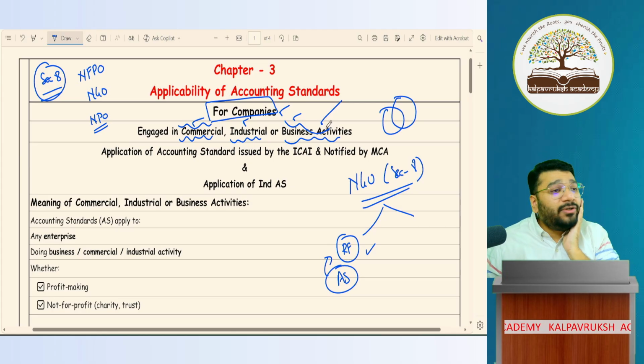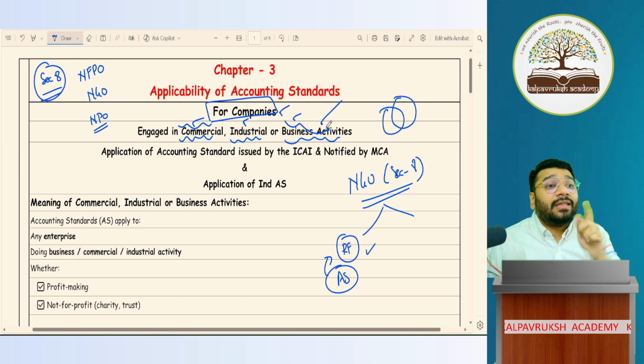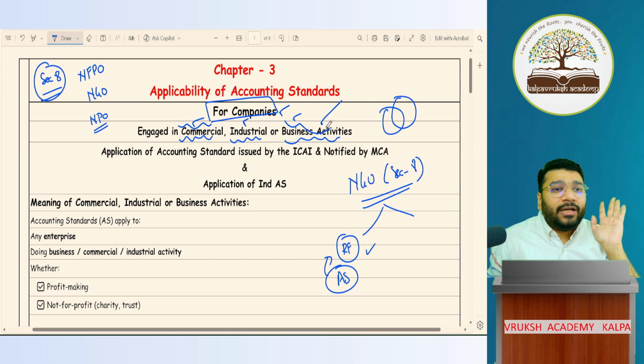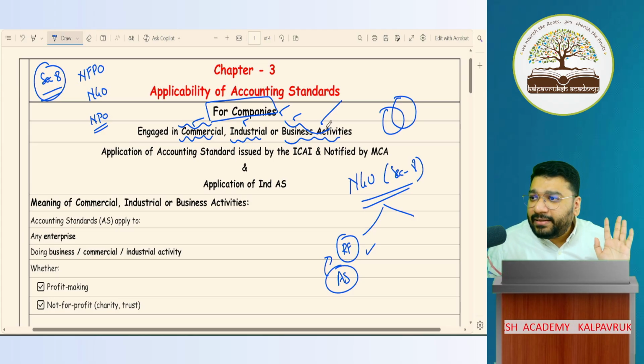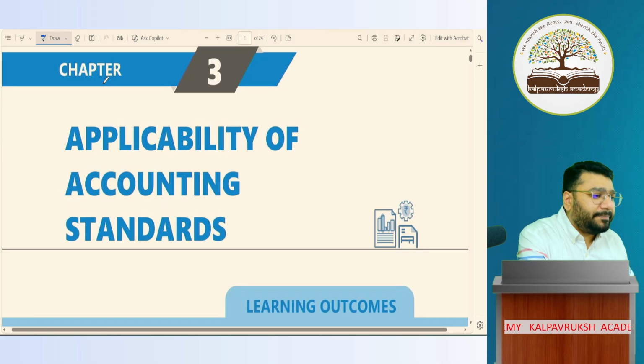The question that comes into the picture is whether NGOs and Section 8 companies should follow AS or not. That is a big question mark. That I gave clarity. Do you have any problem in that? Any difficulty in that? Online people, are you all comfortable with what I said? Please tell me.